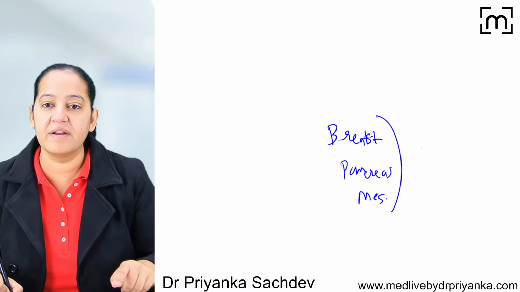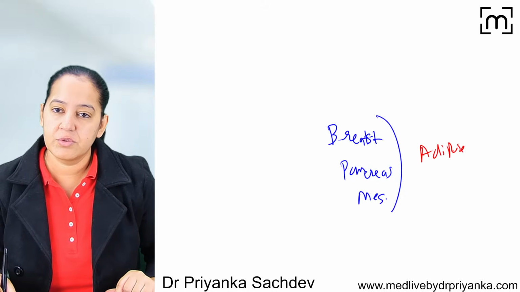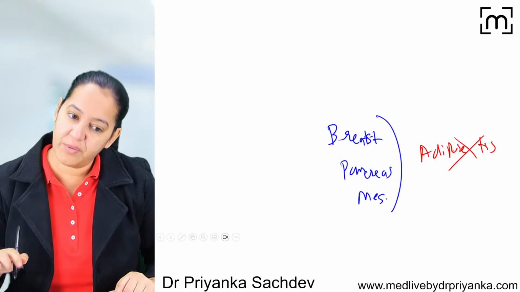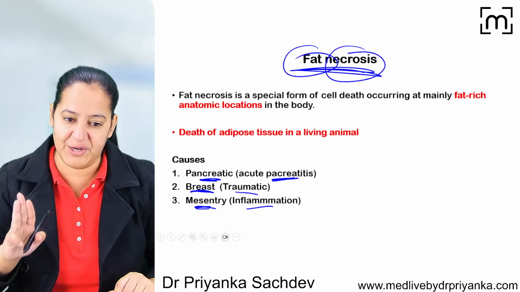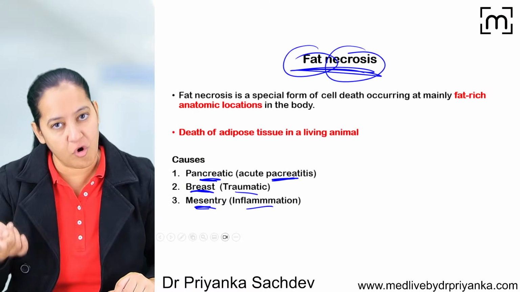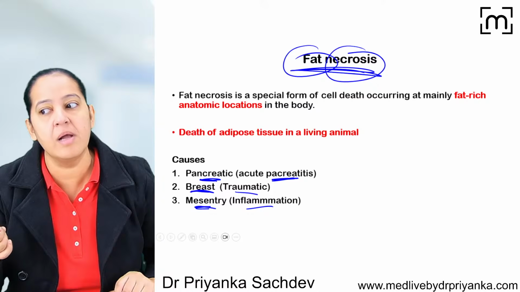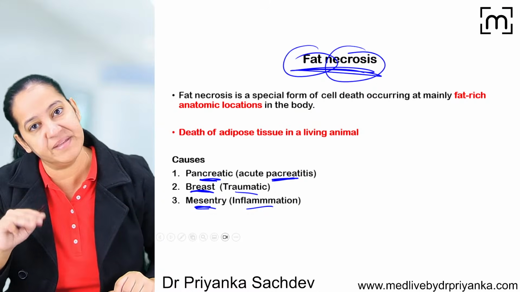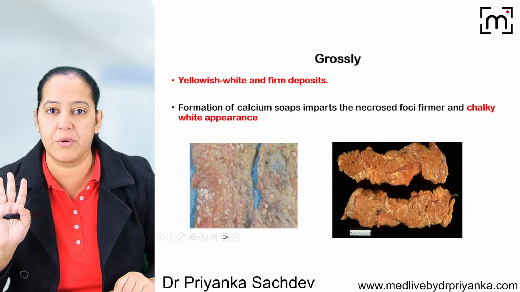Abundant fat means abundant adipose tissue. So if there is death of the adipose tissue, it is by fat necrosis. So it occurs only at 3 locations: breast in case of trauma, pancreas in case of pancreatitis, and mesentery in case of inflammation. So these are the 3 causes.